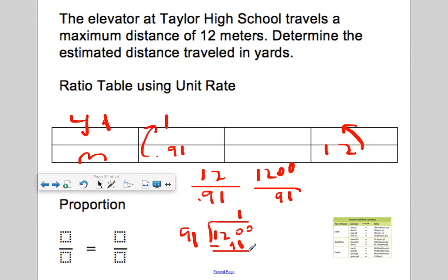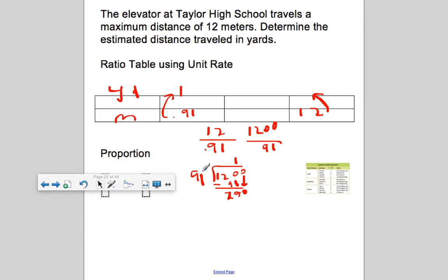120 minus 91 is 19. No, it's 29, I mean. 10, carry 1, 10. Yep, 29. I bring down the 0. How many 91s go into 290? I think about 3 times. That'd be 273.